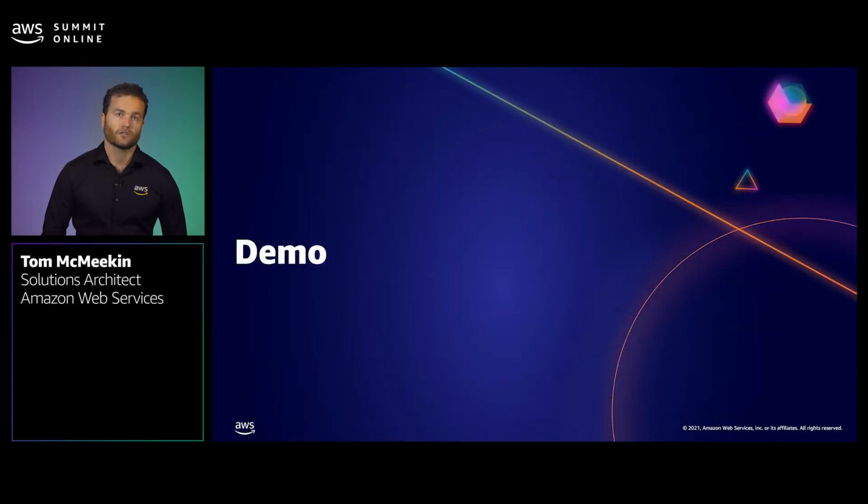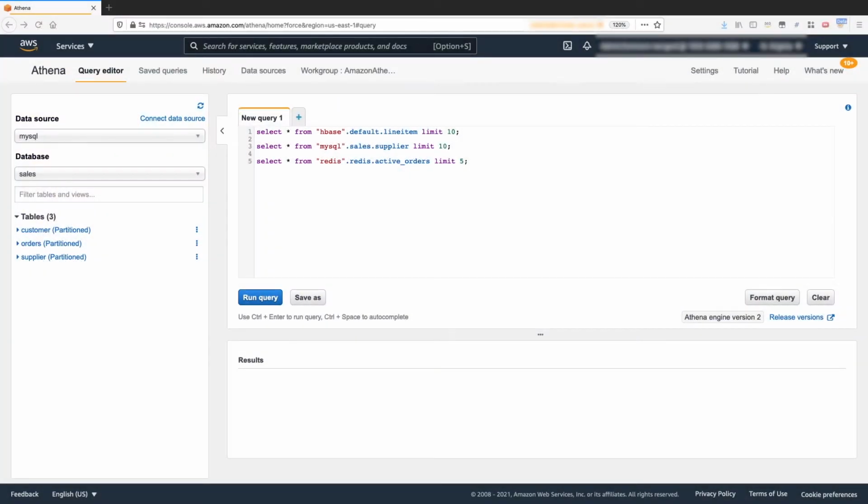Let's now jump into the console to understand how easy it is to integrate our new data source into Amazon Athena. So before we build the dashboard, let's take a look at Federated Query from the Athena Query Editor. The first thing I want to draw your attention to is that the new features like Federated Query are only available when you upgrade to Athena Engine version 2. Athena Engine version 2 was launched at re:Invent 2020 and unlocks Federated Query and other new features for you to access. So this is a critical step for you to do before following along within your AWS account.